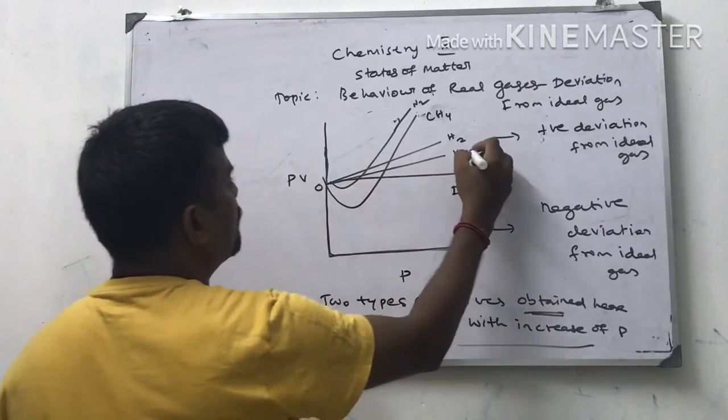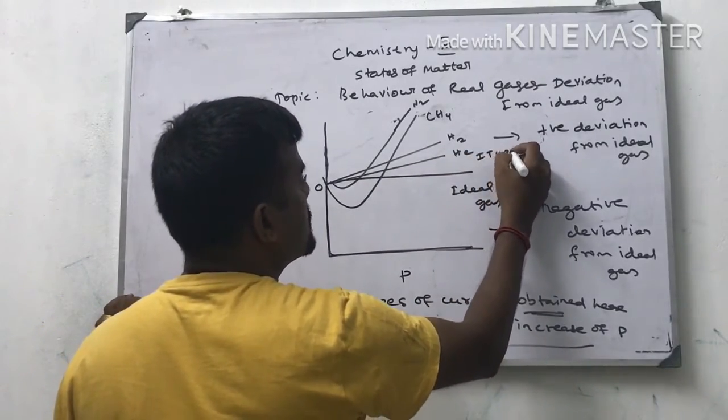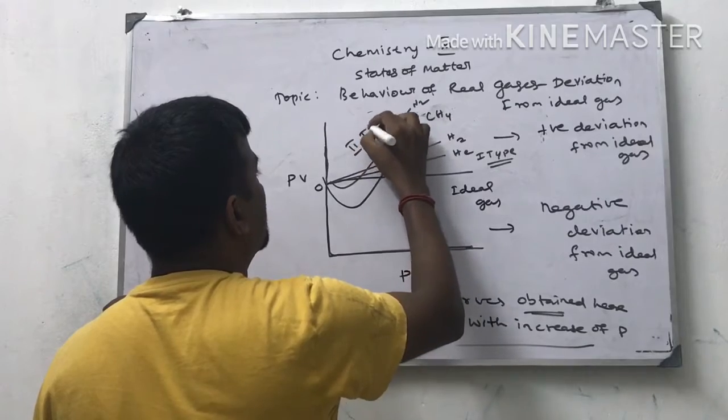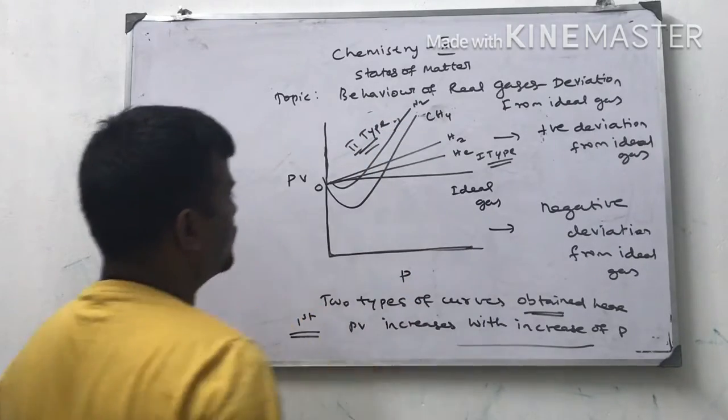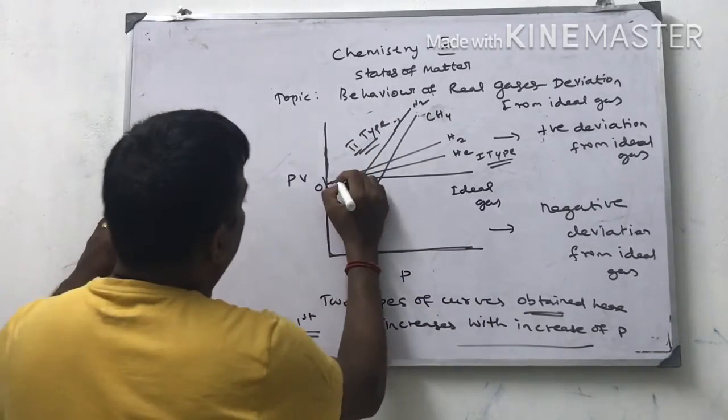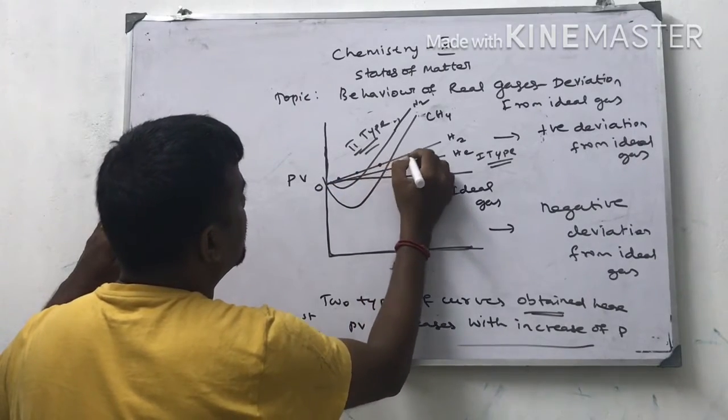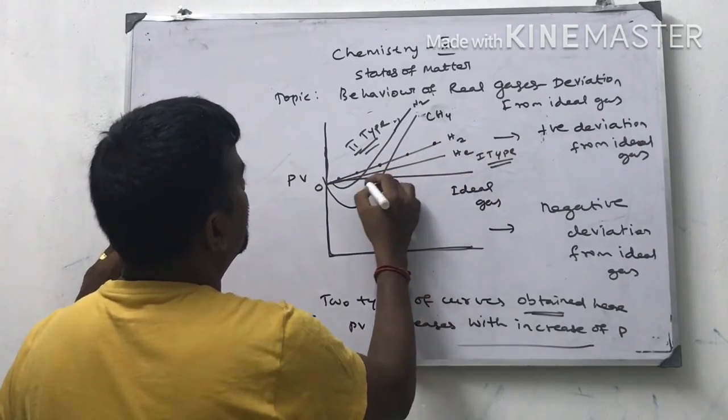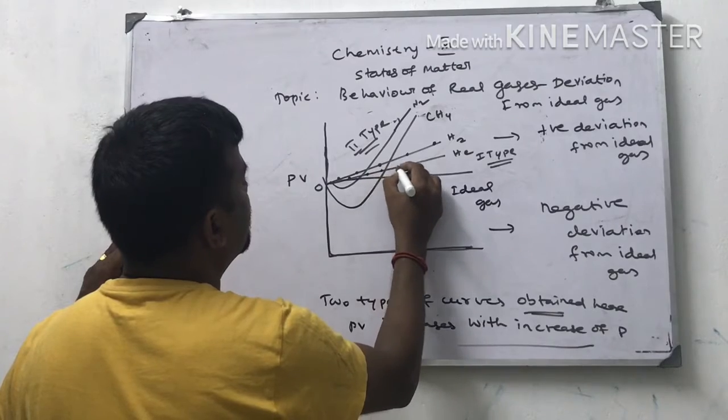This is the first type, and this is the second type curve. In the first type, PV increases with increase in pressure.